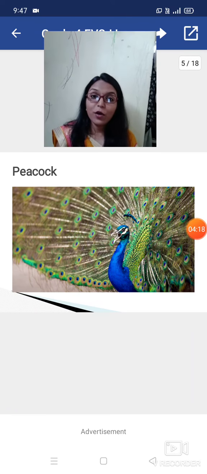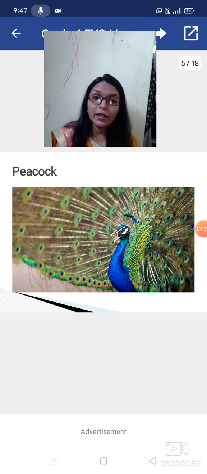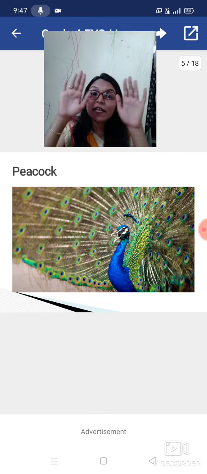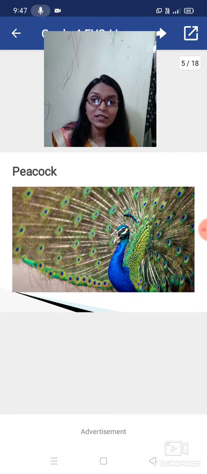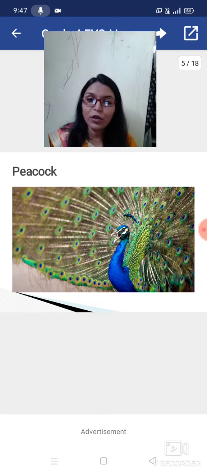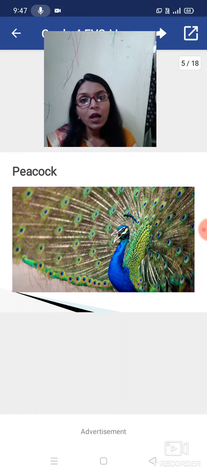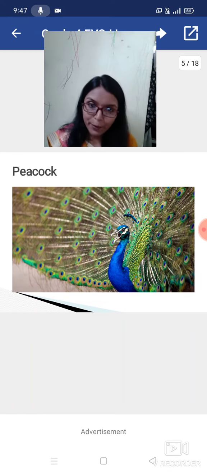When rain is falling, the peacock is very happy, and what is it doing? It is spreading its wings and it is dancing also. So the peacock is happy when rain is falling. Every bird has a special characteristic. We cannot see every bird, but we will learn about all of them together, that is, the birds.